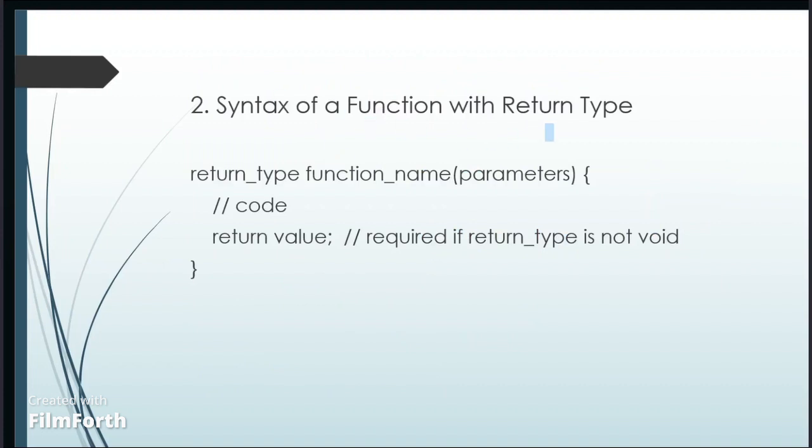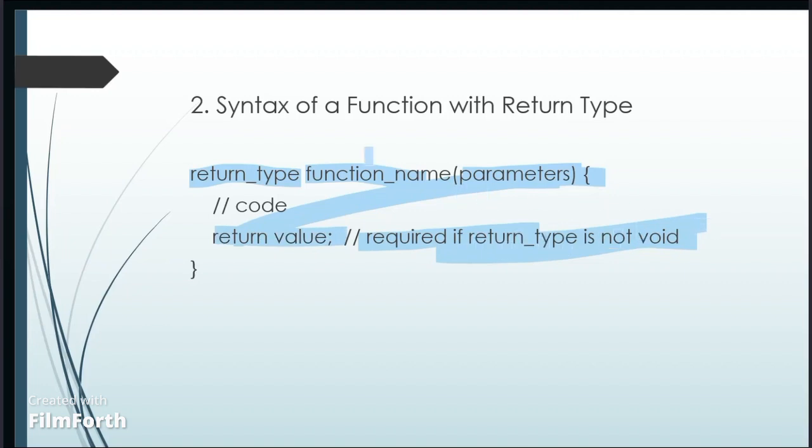Next, the syntax for a function with a return type. Here we have the return type, the function name, and the parameters. In the code body, we have to return a value, and the return value is required if the type is not void.